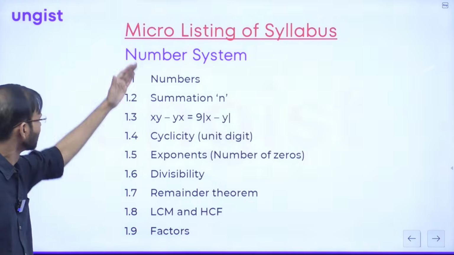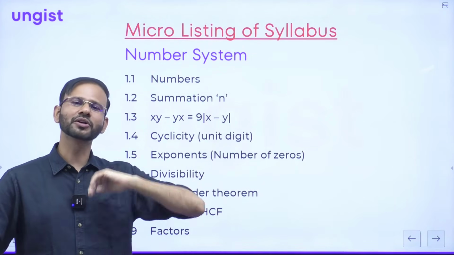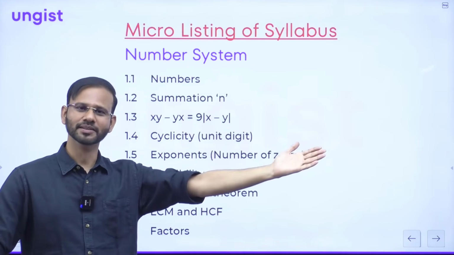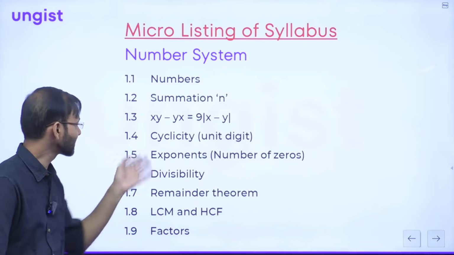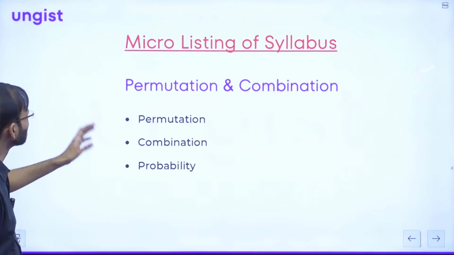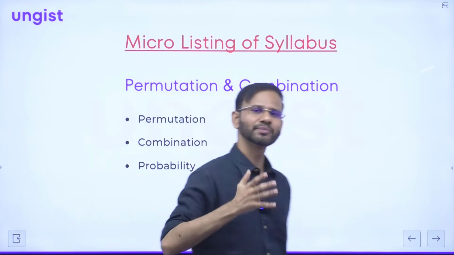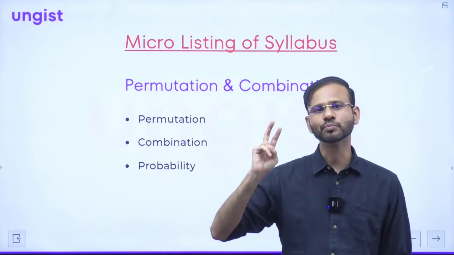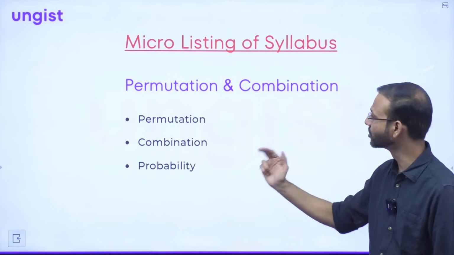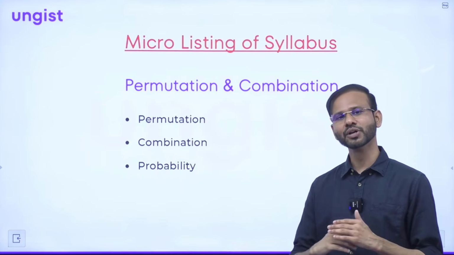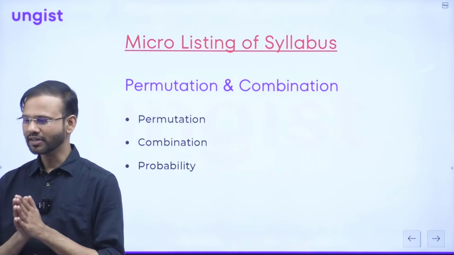After that, guys, the first capsule is the number system capsule, and that will be taught to you at the very last stage, when all the quantitative aptitude part has been covered. So the first capsule is number system. After that, we have permutation and combination. Why am I telling you number system and permutation combination first? Because these are the 2 most important topics of CSAT, right? And I'll be showing you the trend analysis also, and you will observe why these topics are very important.